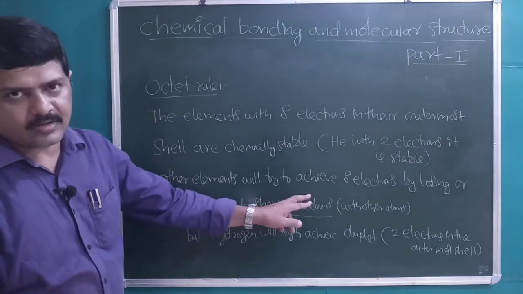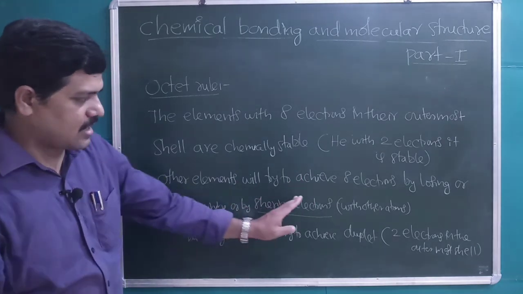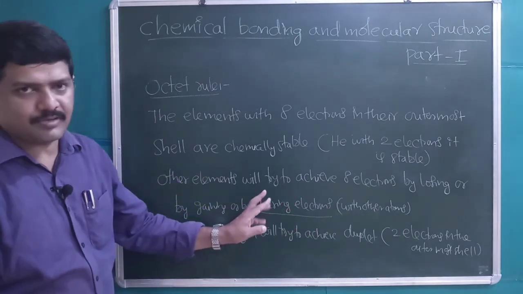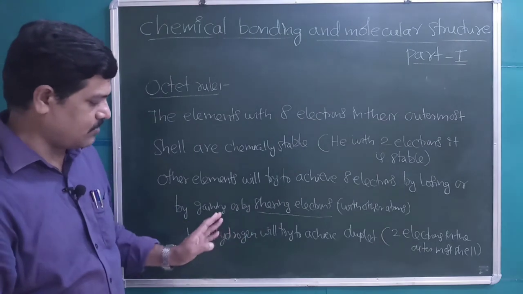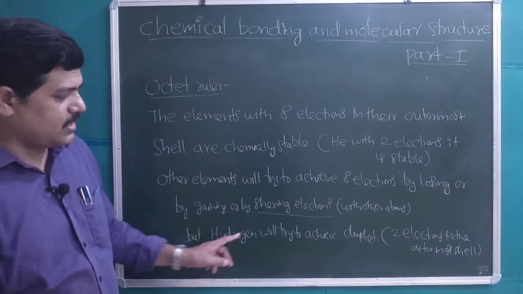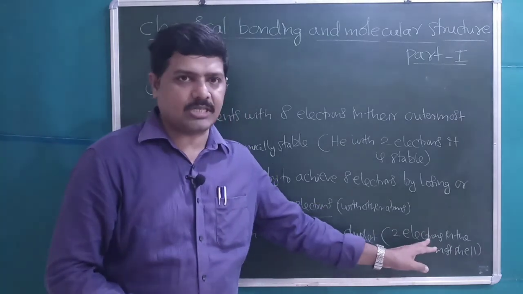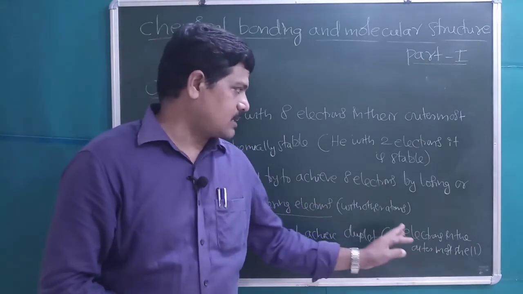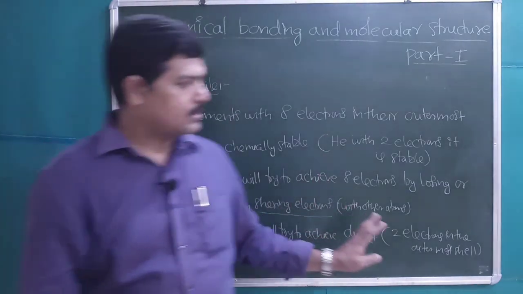The electron sharing concept was later given by Langmuir, and atoms sharing electrons will form a covalent bond. In the next video we will discuss covalent bond formation. Hydrogen will try to achieve a duplet, that is 2 electrons in the outermost shell, the helium configuration.